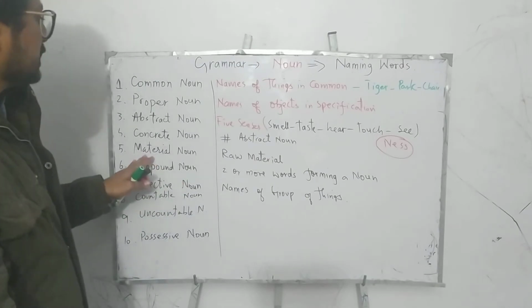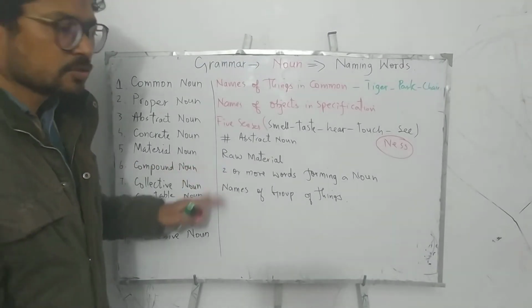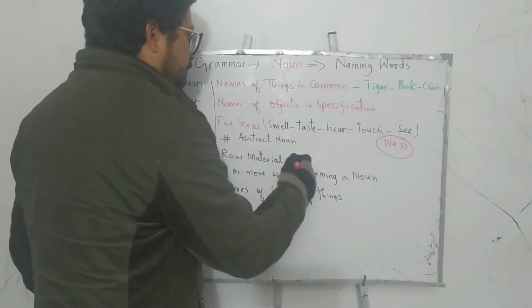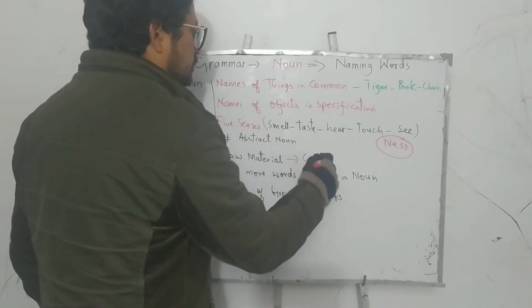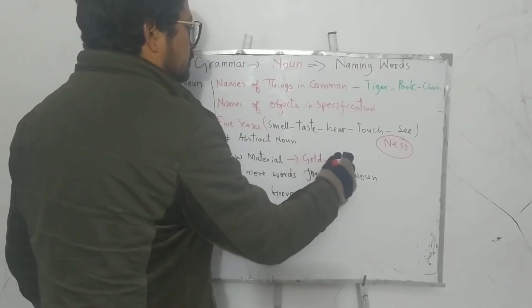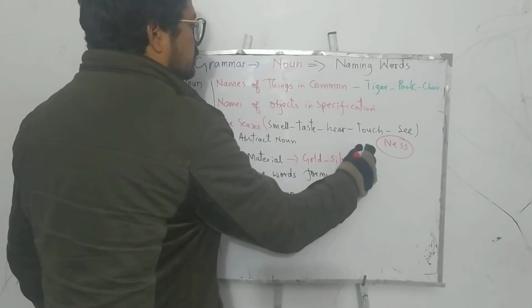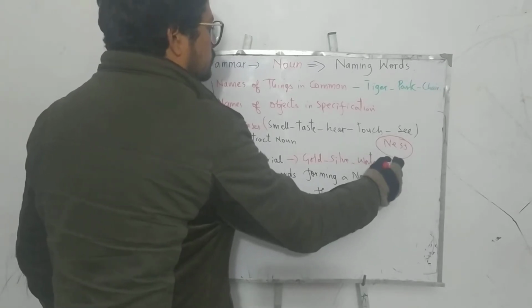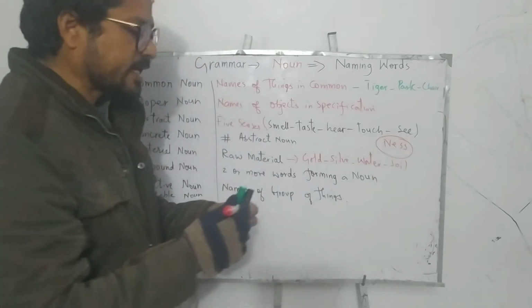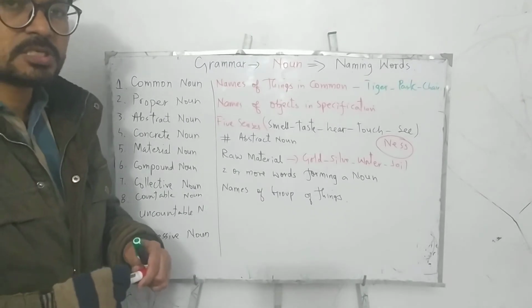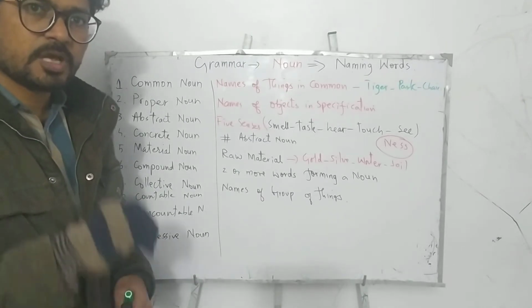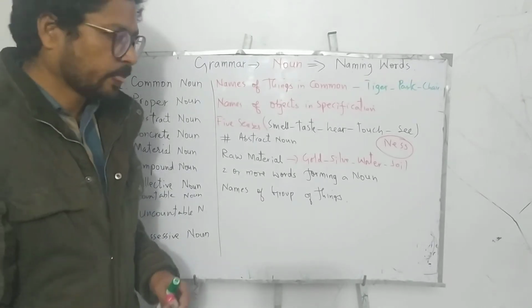Material noun is basically raw material, like gold, silver, water, soil. Any raw material is a material noun.